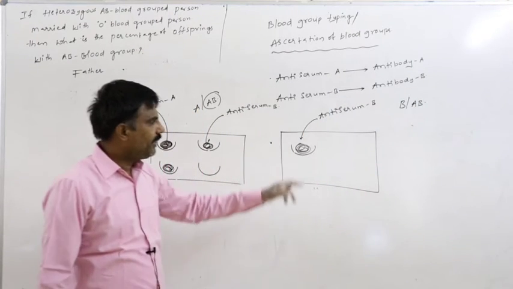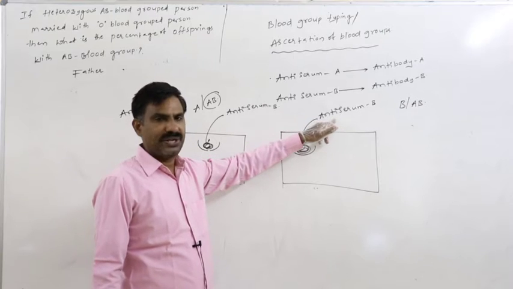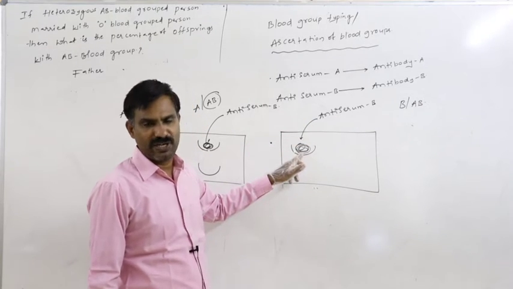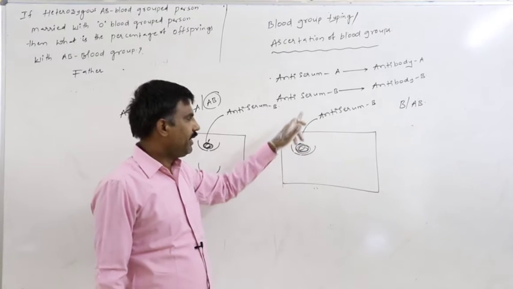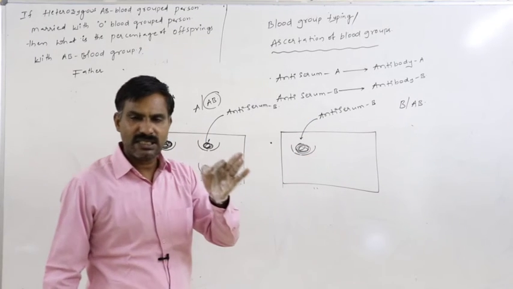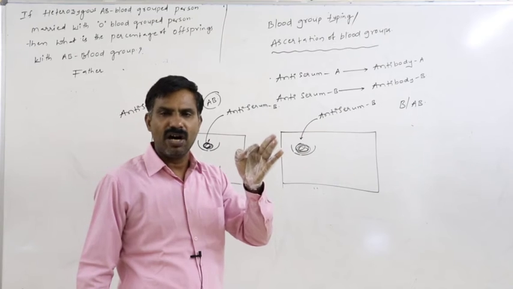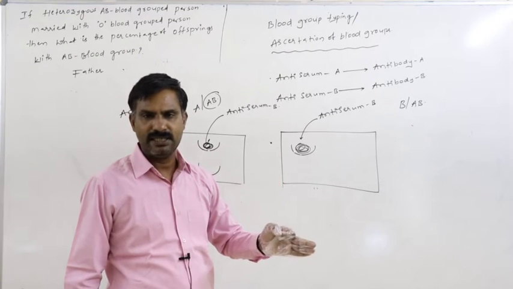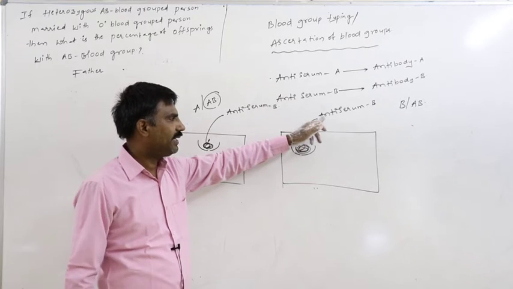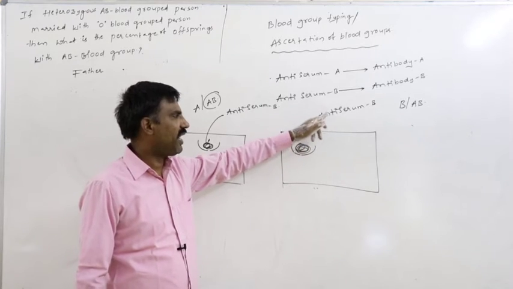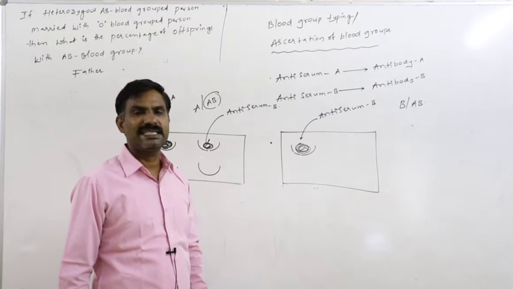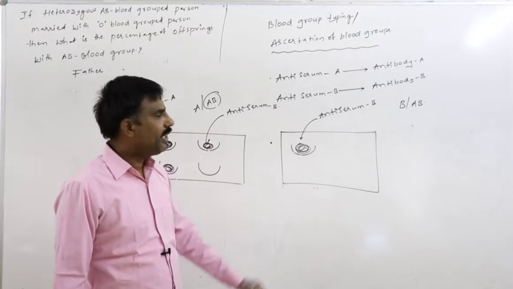Because whenever there is a chance for antiserum B to react with the unknown person's blood, it means that whenever antigen B is present on the collected person's RBC membrane, only then does antibody B of antiserum B react with that. In that way, the blood gets clumped.